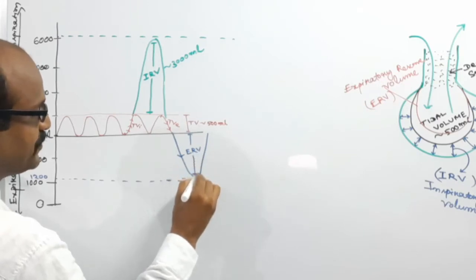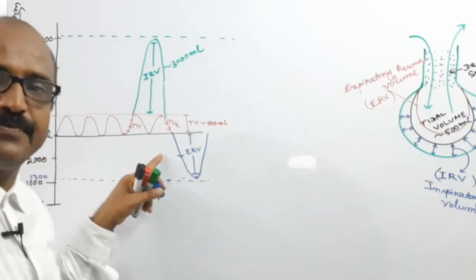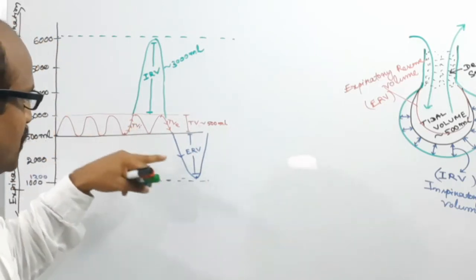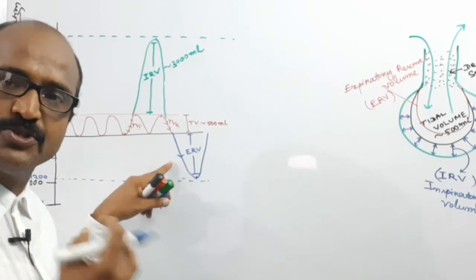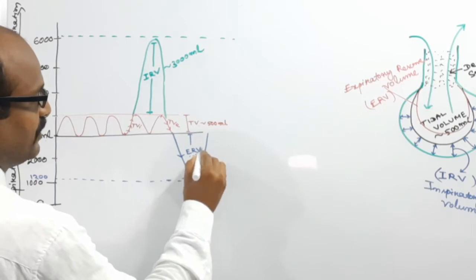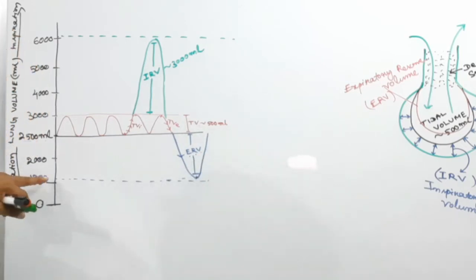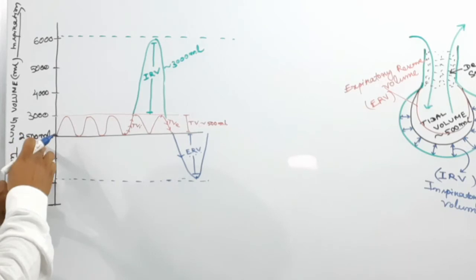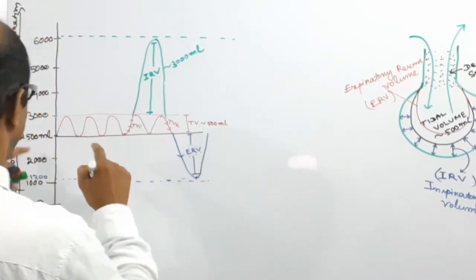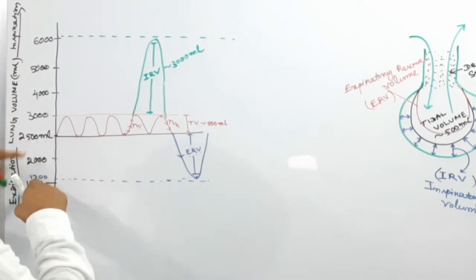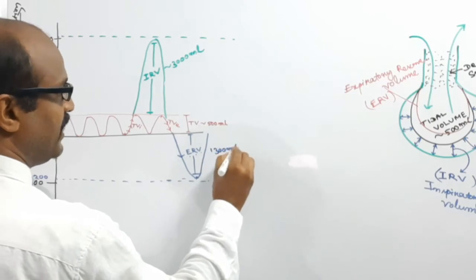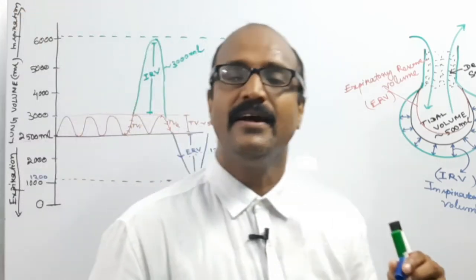What is the expiratory reserve volume? It is the extra amount of air expelled beyond the tidal volume during forceful expiration, which is about 2500 ml minus 1200, which is about 1300 ml.